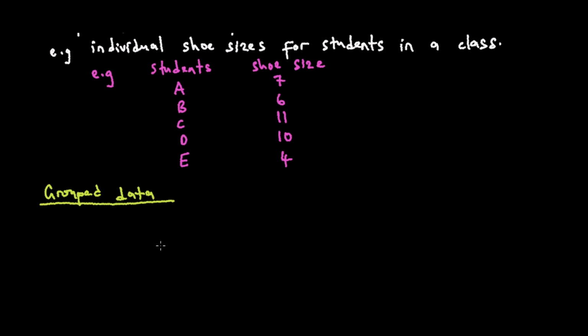Grouped data refers to the data that has been sorted into classes. Saka this is now data that has been sorted into classes.